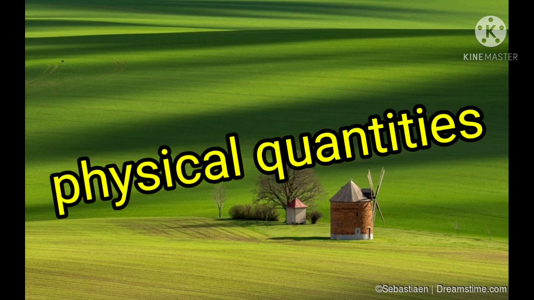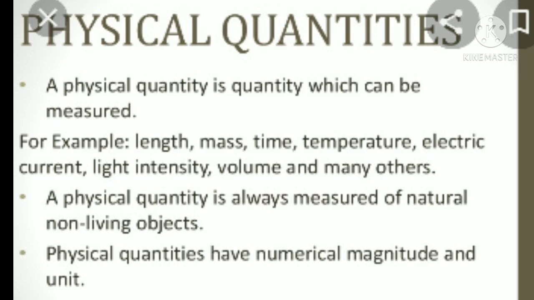About physical quantities, you may have studied it in the lower classes. What is meant by physical quantities? A physical quantity is a quantity which can be measured. For example, length we can measure, mass of the substance we can measure, time, temperature, electric current, light intensity, volume, and many other quantities. These quantities are called physical quantities.